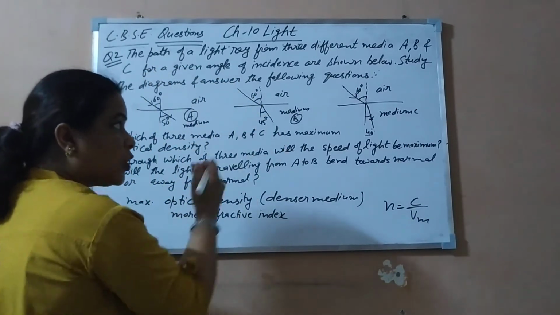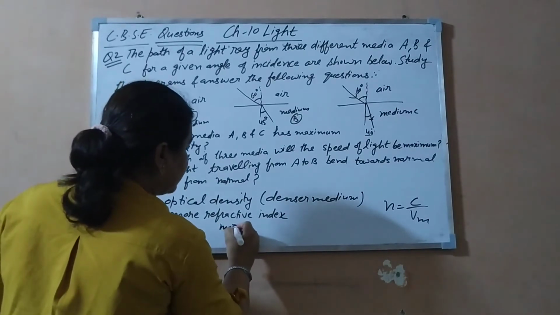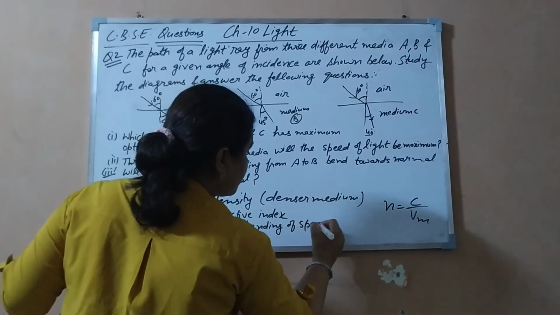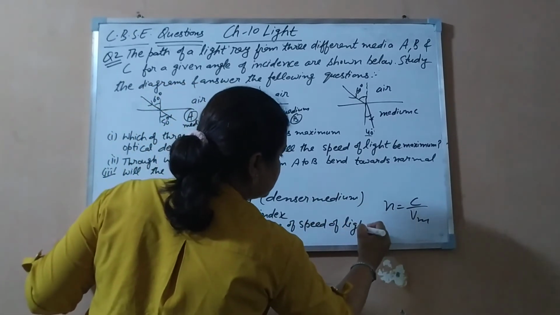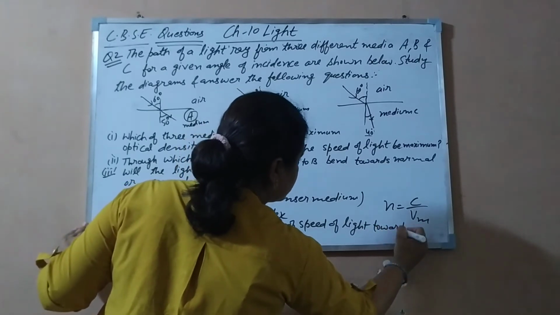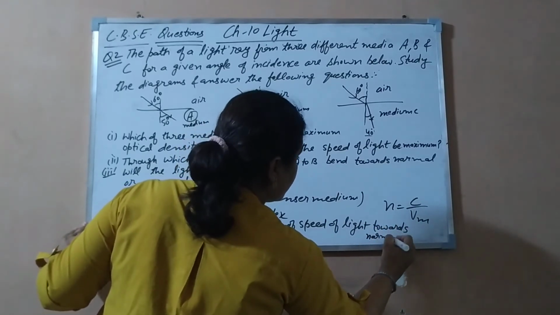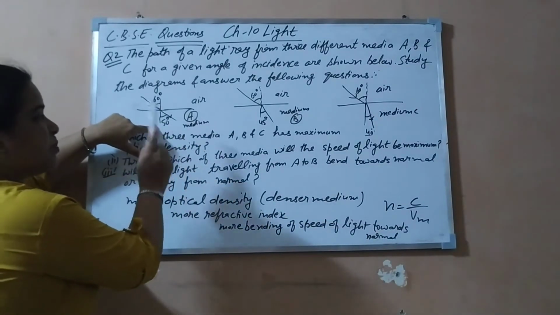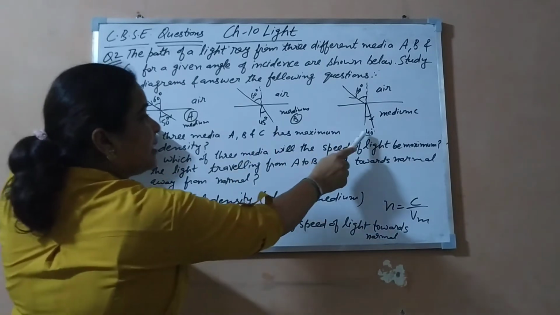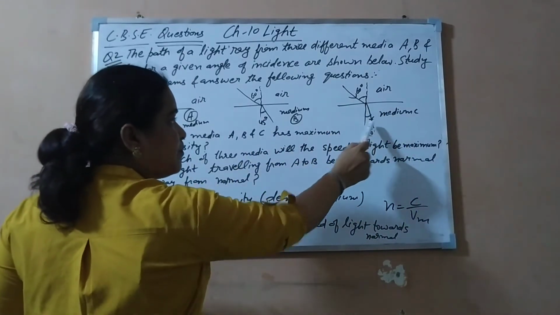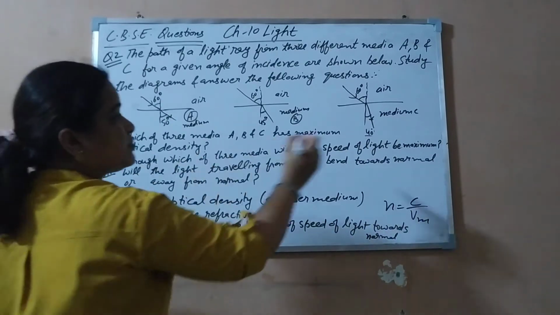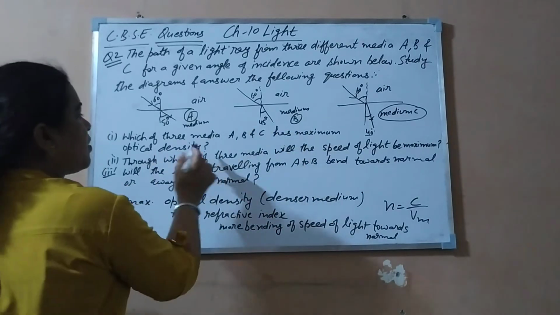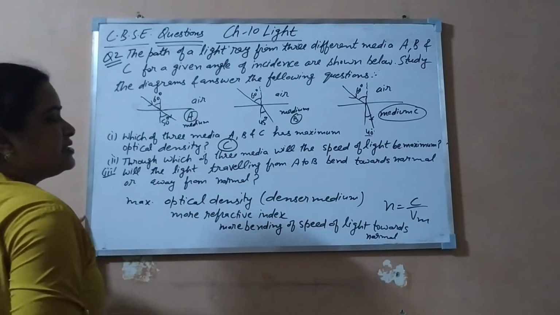Less speed of light means more bending towards the normal. So in which case are you watching more bending? Here it is 50 degrees only, less bending. Here it is 45 degrees and here it is 40 degrees. It means out of these, it bends maximum towards the normal in the third case. It means medium C is the denser medium. So which of the three media has maximum optical density? Your answer is medium C.